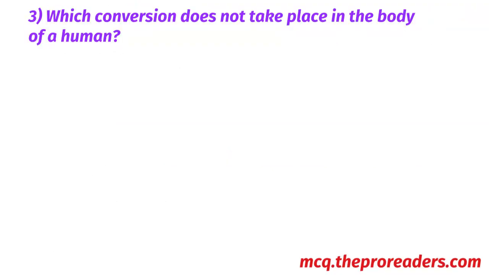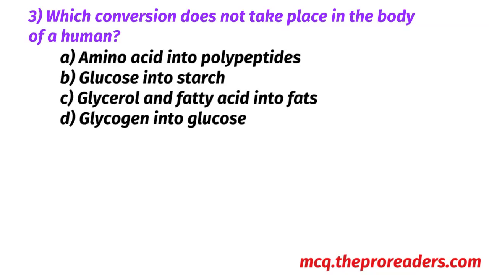Which conversion does not take place in the body of a human? Amino acids into polypeptides, glucose into starch, glycerol and fatty acids into fats, glycogen into glucose. Option B, glucose into starch, is the correct answer.